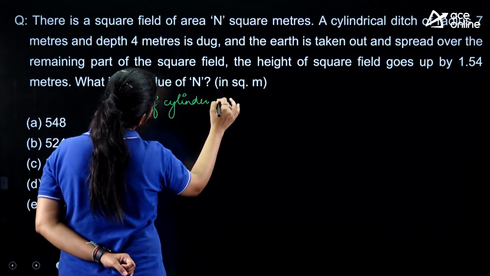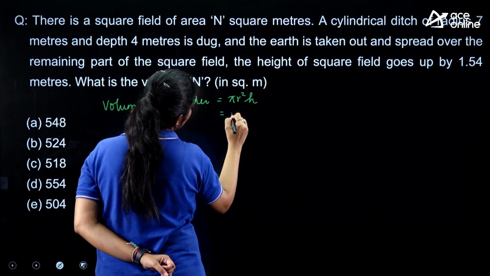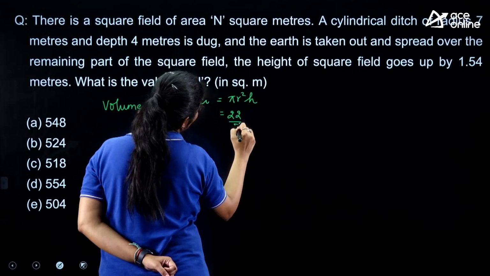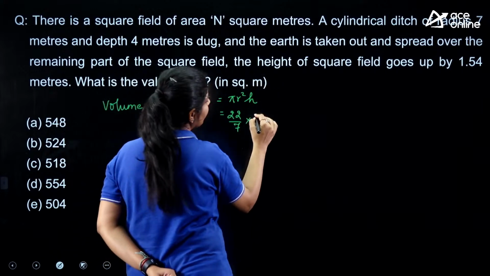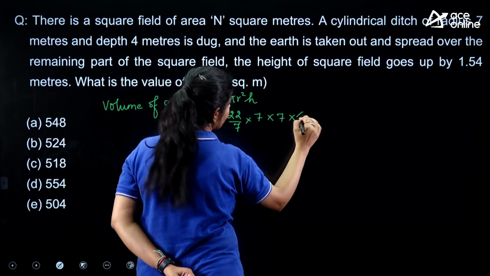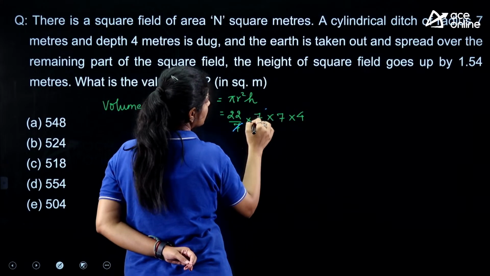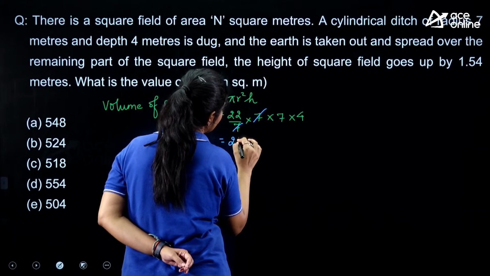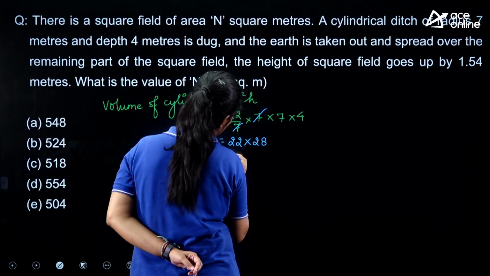So first we simply need to find out the volume of the cylinder. And the volume of a cylinder is calculated as pi r square h, right? And the value of pi that we are taking over here is 22/7. The value of radius is given as 7, and the height that we have over here is 4. So 22 into 28, right?